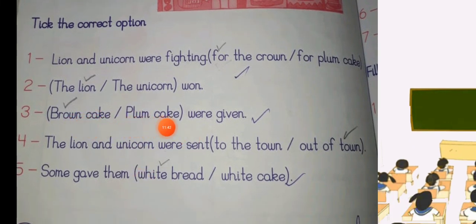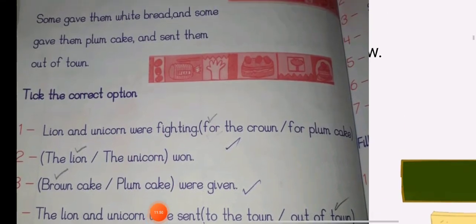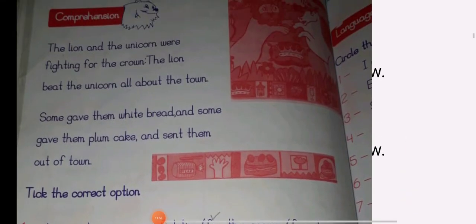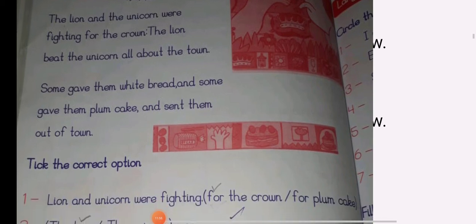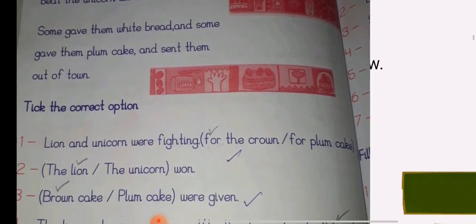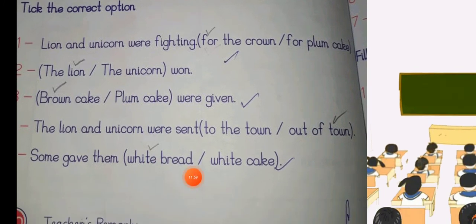Brown cake, plum cake were given. Plum or brown? Plum cake were given, not the brown cake, everyone. So put a tick over here.